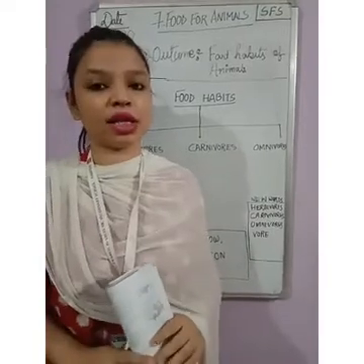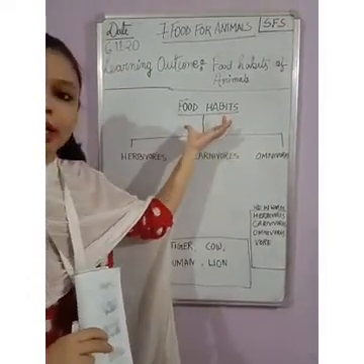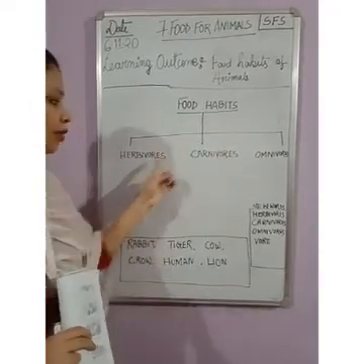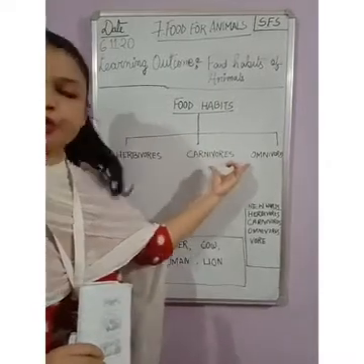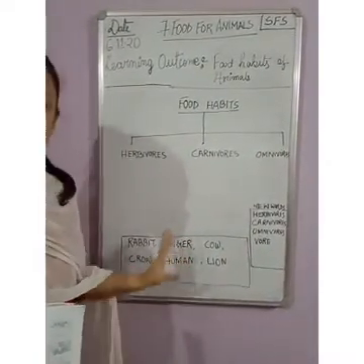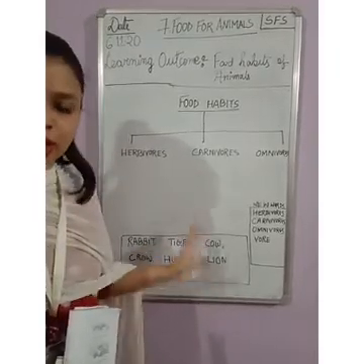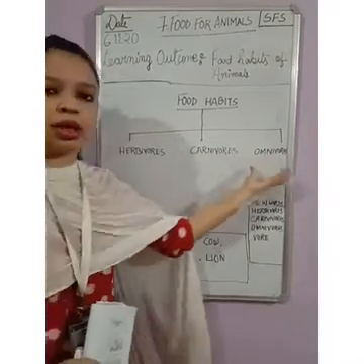Here I have taken a tree. I have taken the topic food habits, and based on the food habits I have made 3 parts: herbivores, carnivores and omnivores. Now here is a box. In the box there are some names of animals. Now we have to select the names and put them into the groups.